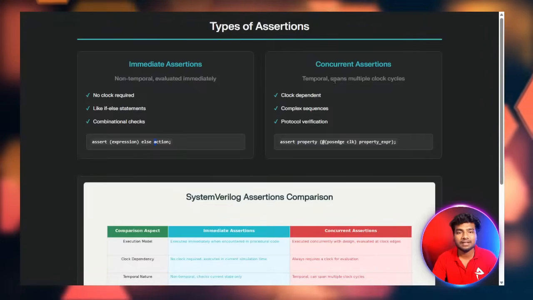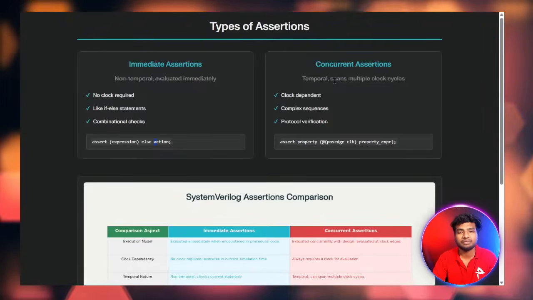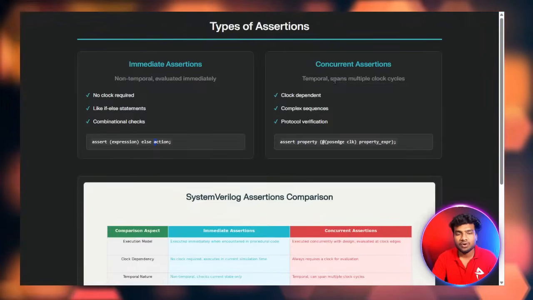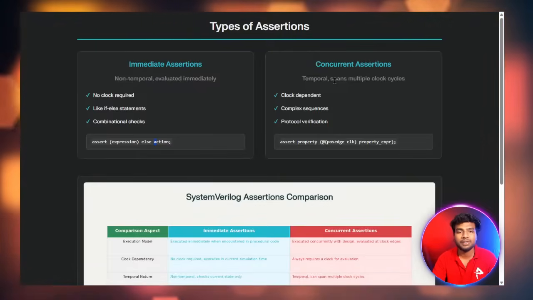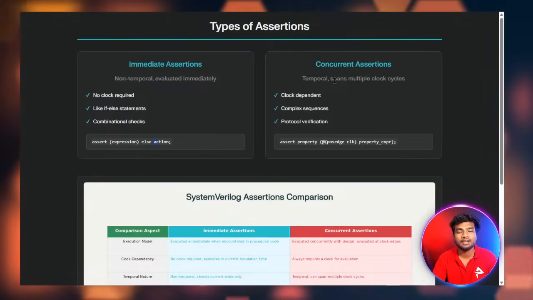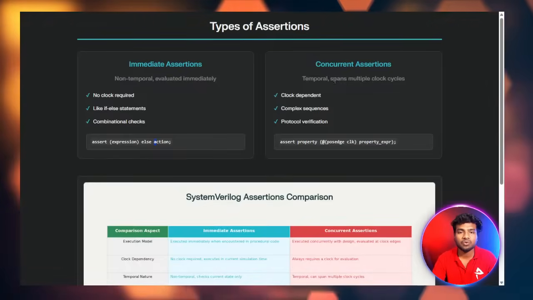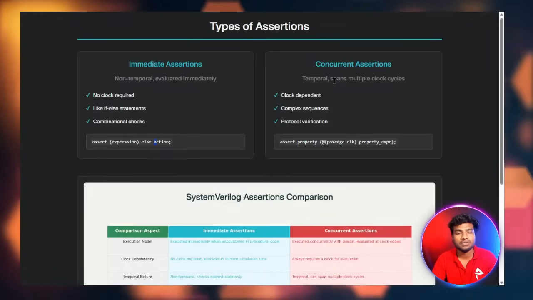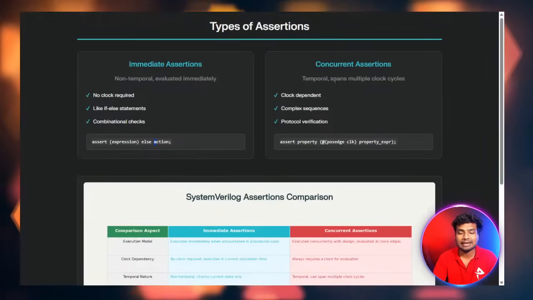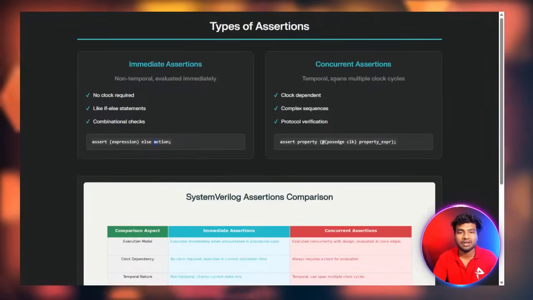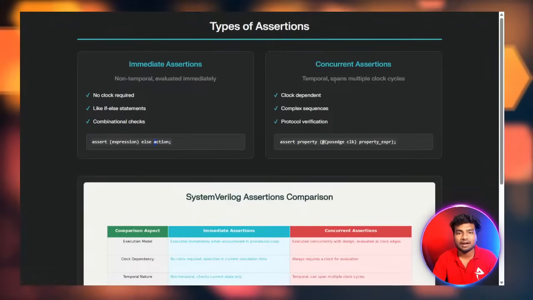These are the complex protocols we are using currently. For that, concurrent assertions are used. For high-speed protocols like USB, PCI, and Ethernet, it will use the clock more fastly, a high frequency clock. At that time you have to use these concurrent assertions. Okay, to check the logic, you have to use this concurrent assertion.